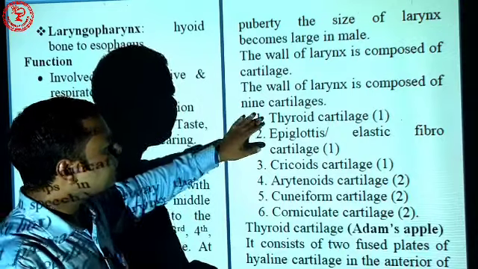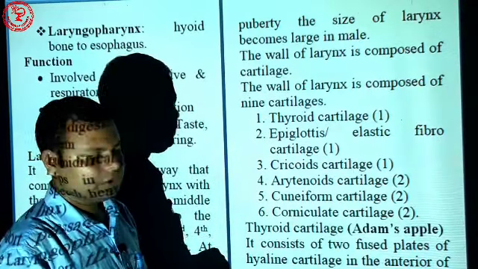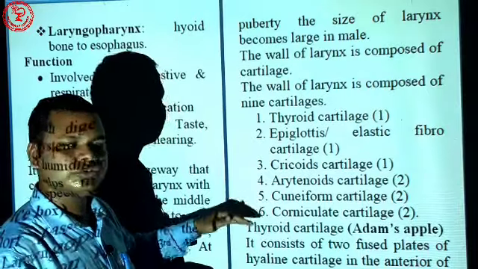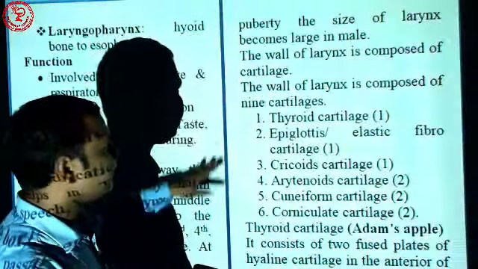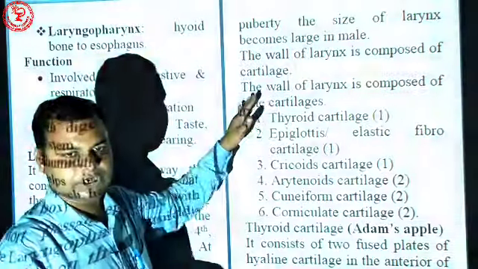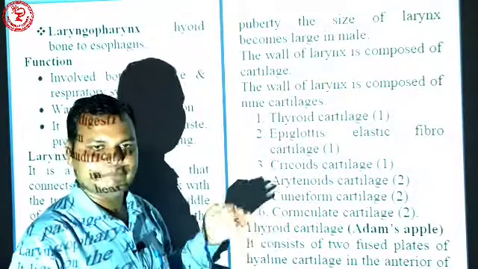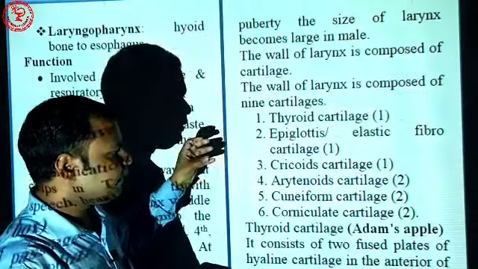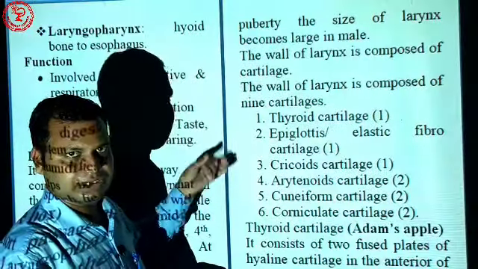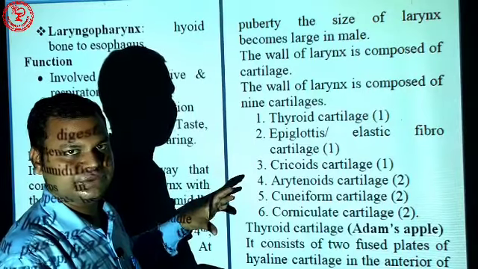So one is thyroid cartilage. Thyroid cartilage is also called the Adam's apple. Why is it called that? At the age of puberty, due to the influence of the male sex hormone, the cartilage of the larynx becomes enlarged.